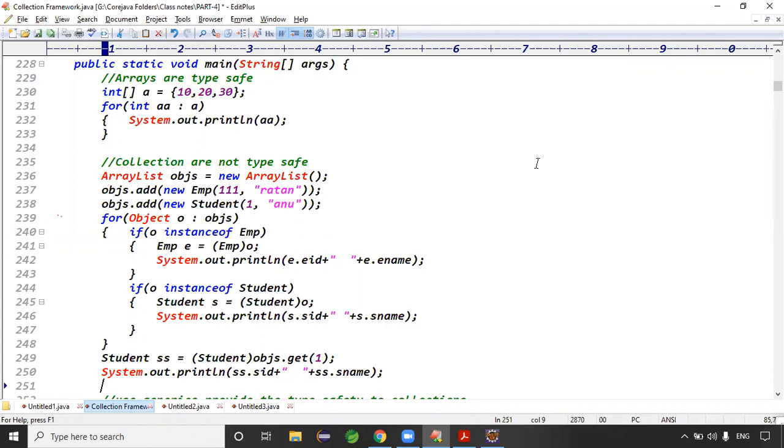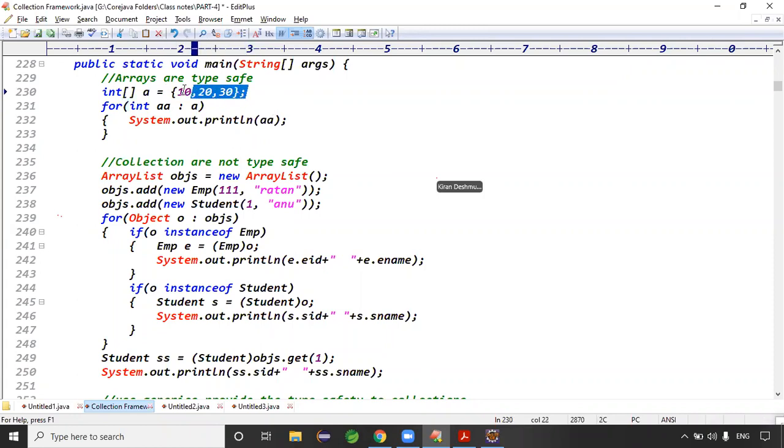Homogeneous means one type of data, Chandan. Homogeneous data: ArrayList can store only 10, 20, 30, integer type, right? This is called homogeneous. Same type of data.